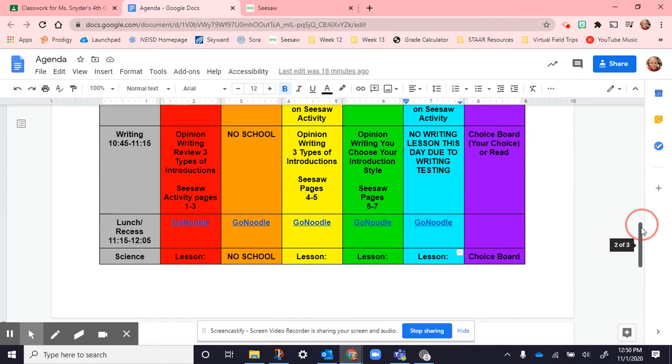And then lunch and recess, I'm actually going to change this to 12 because we are starting my afternoon group. We're starting at 12. So lunch and recess, you can adjust as needed, but I need my afternoon testers on at 12.